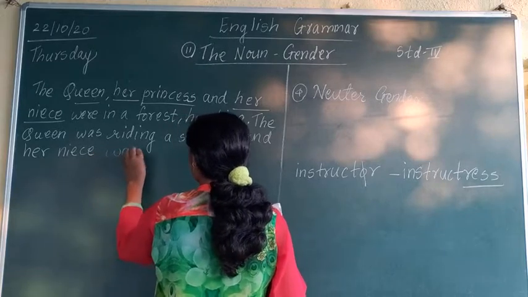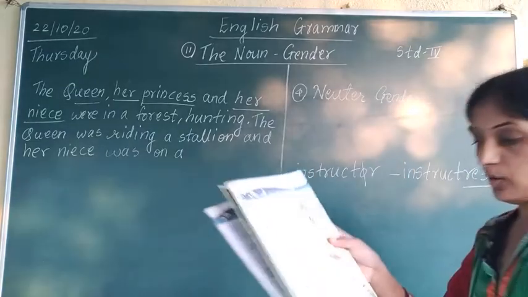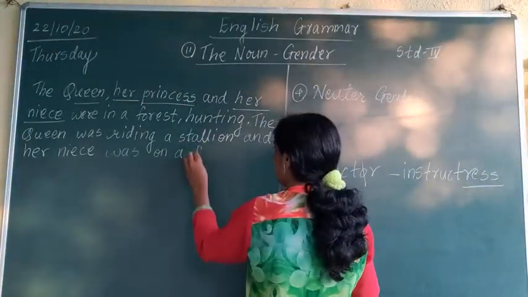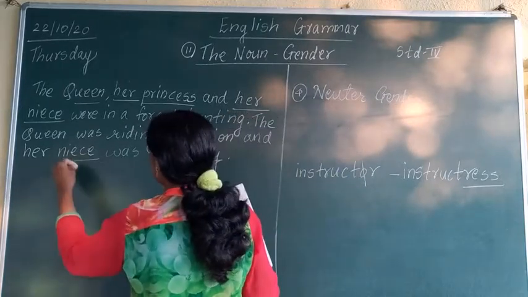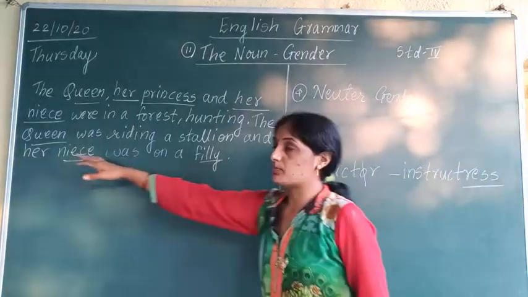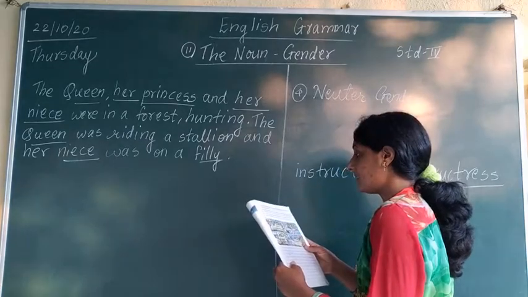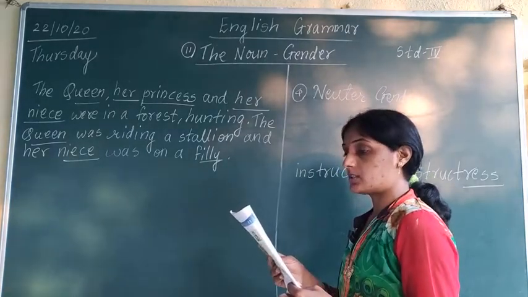was on a colt. Now what is female of colt? Filly. So what are we going to write down here? Filly. So in this sentence we have changed some words. We have changed some genders. Queen, niece, filly.